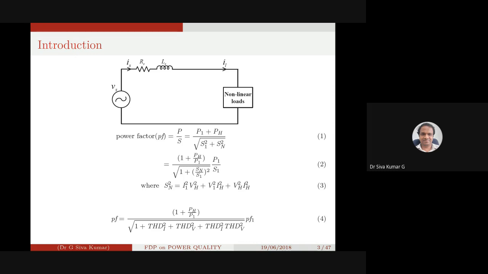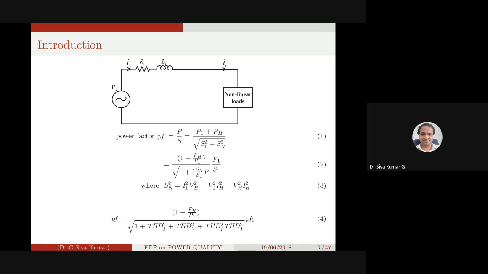Even then, PF1 depends upon the fundamental reactive power also. But in general, we are going to see that the harmonics present in a system decrease the power factor. Power factor, P by S, is a measure of the utilization of the source.